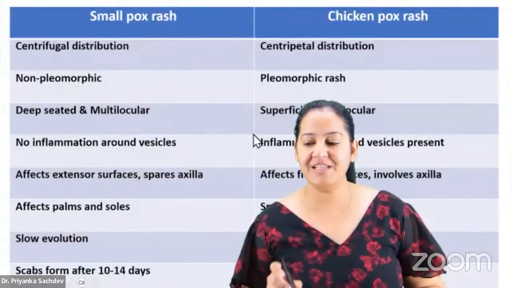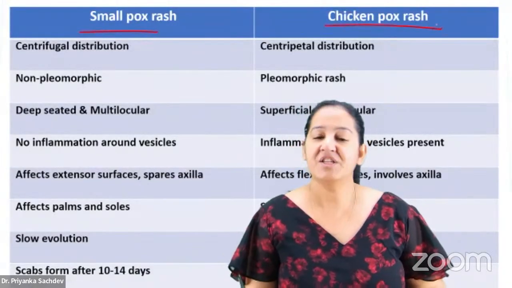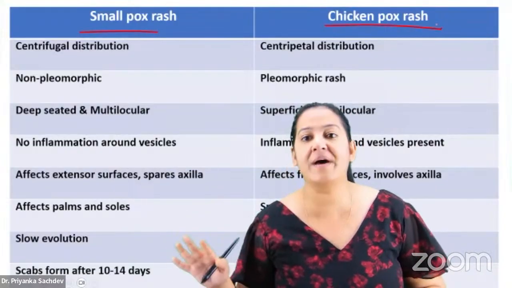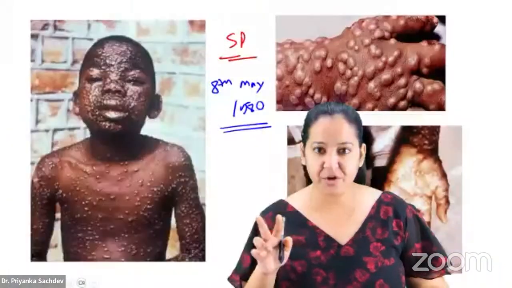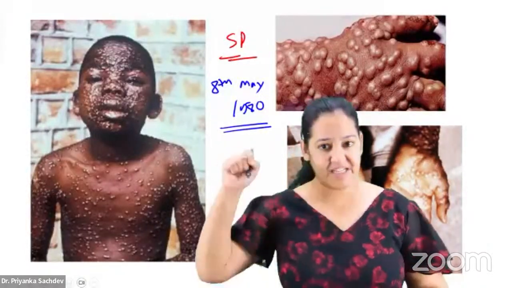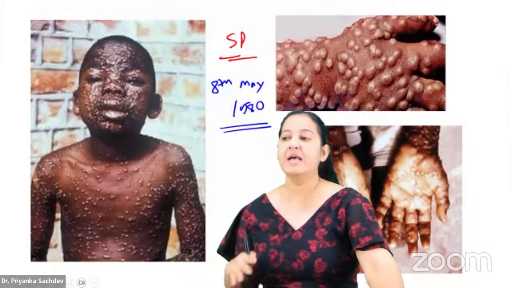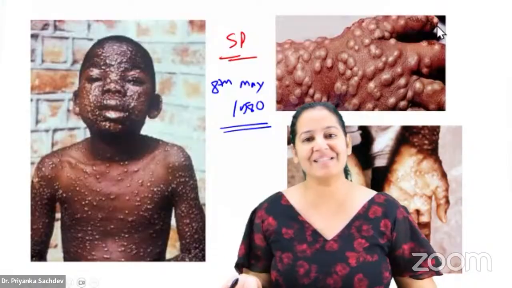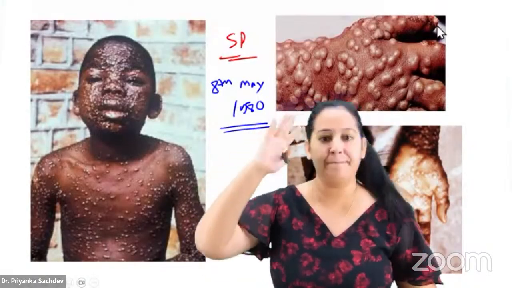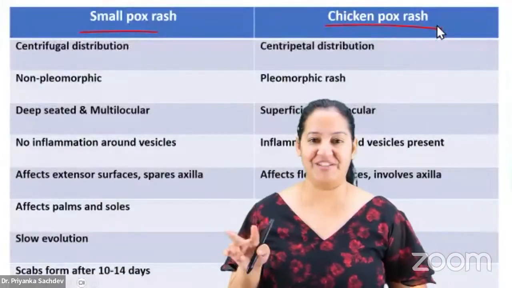Now you have to differentiate the smallpox rash from chickenpox. Chickenpox is also caused by a virus, but a different virus. It is caused by one of the herpes viruses, that is varicella zoster. But the rash of the two looks alike. You will say, ma'am, why do we have to differentiate smallpox? If such a presentation comes to me now, I'm a doctor, of course it's chickenpox because smallpox is eradicated. But in the previous era, when both were occurring before 1980, doctors had to differentiate. But questions still come, so you have to differentiate the rash of the two.